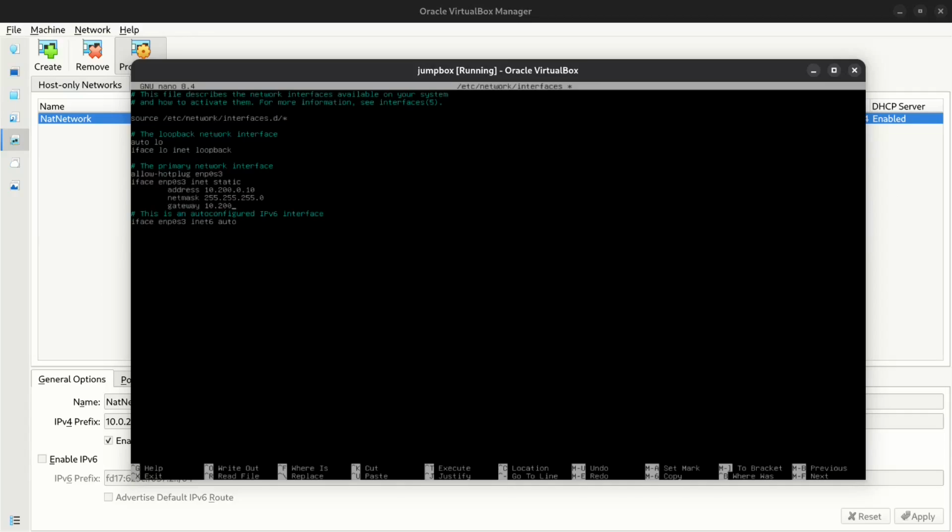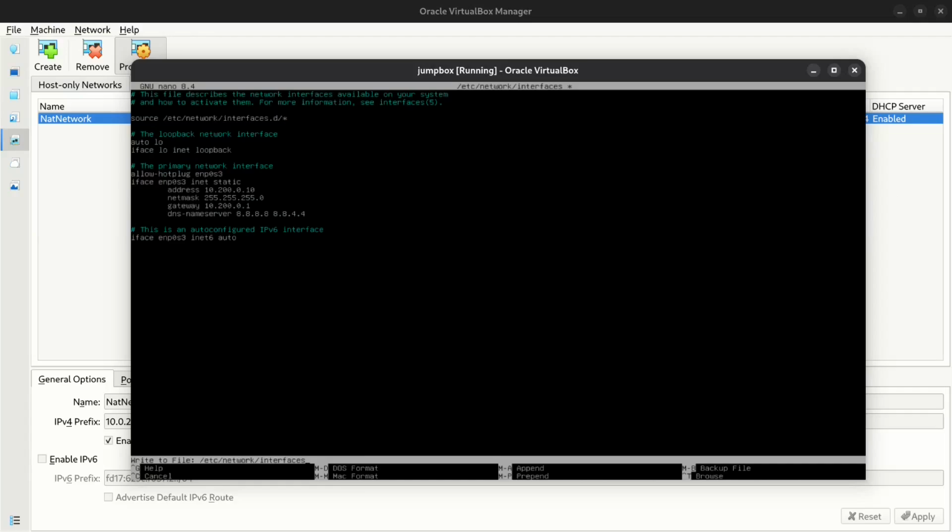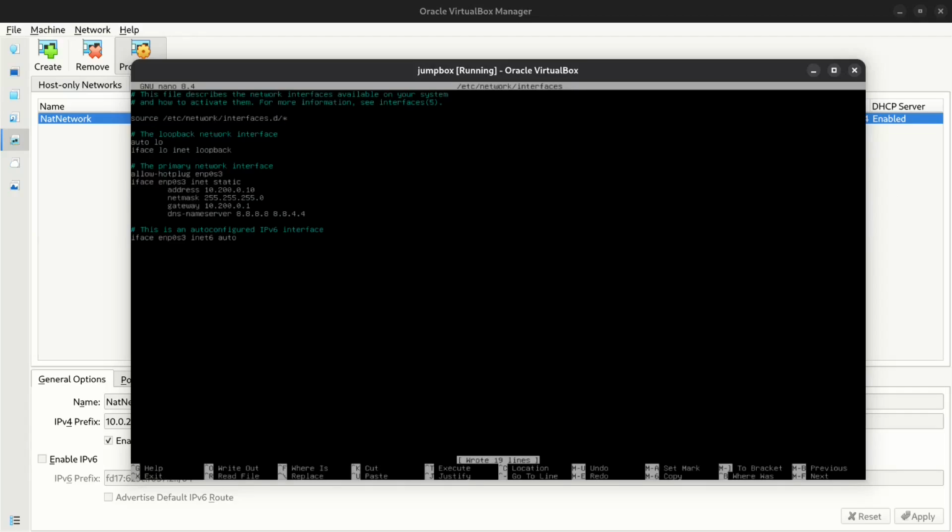Gateway of our network will be this, and for DNS we will use Google's DNS. Yeah, that's it. You have to save the file with Control O, enter, and exit the nano editor with Control X.